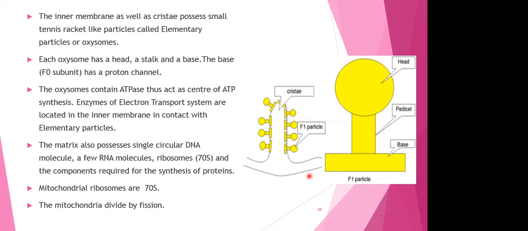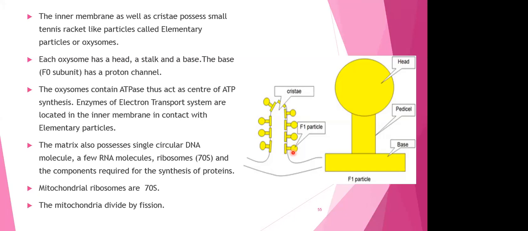Okay, so ये देखिए, ये जो बाहर वाला पार्ट है, this is the F1 part, और ये जो अंदर इनर मेम्ब्रेन से जो ये स्टॉक की तरफ आ रहा है ना, this is your F0 part. So F0 and F1 together make up your elementary particle. Your F stands for Fernandez. F1, F0 is Fernandez particle. The name is given of course based on the scientist who discovered this. So F यहाँ पर stand करता है Fernandez particle.